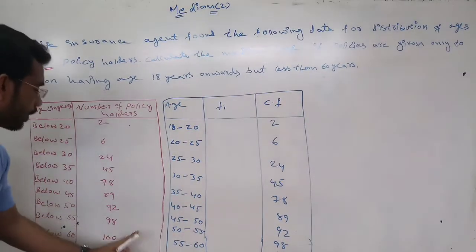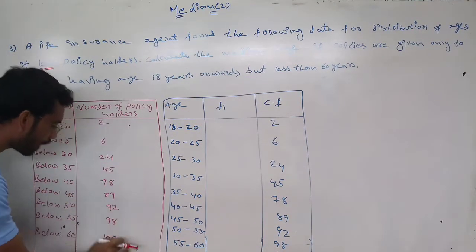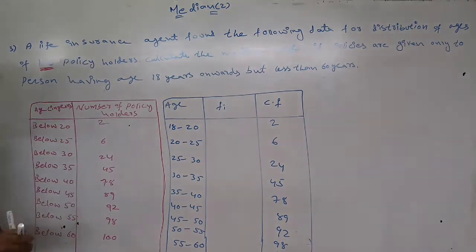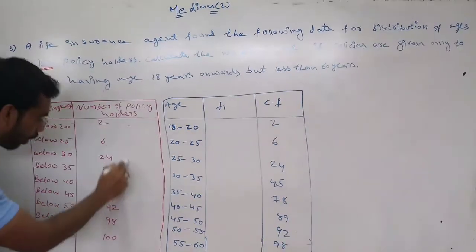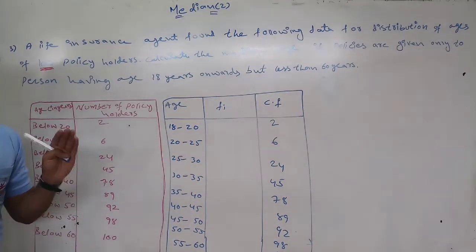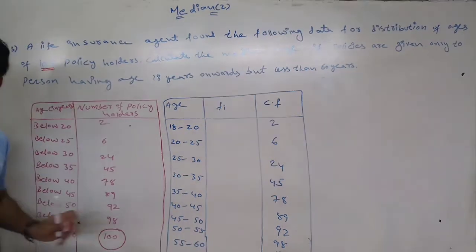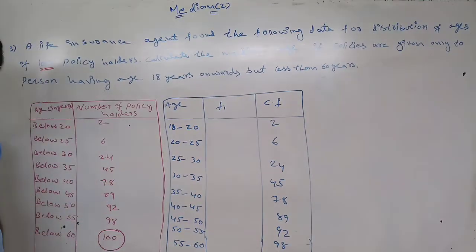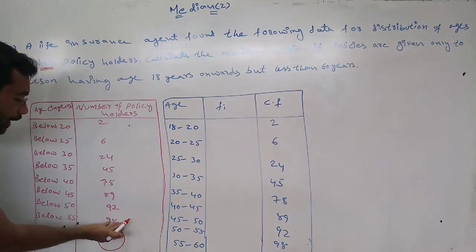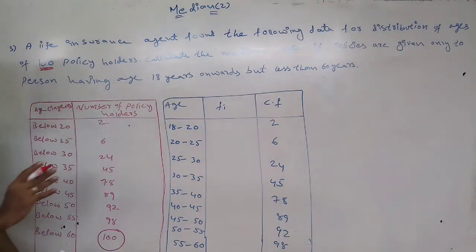It is cumulative frequency. Why is it cumulative frequency? See here it is going in ascending order, small to big, serial wise. How many policy holders are given? Total 100. If we add all this, we will get more than 100, but here it is getting only 100. So by this we can understand that this is not the frequency, because if you add 100, 98, 92 and all this, you will get more than 100. But the policy holders are only 100.